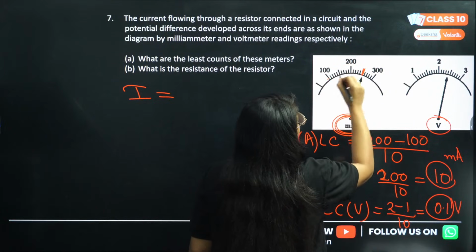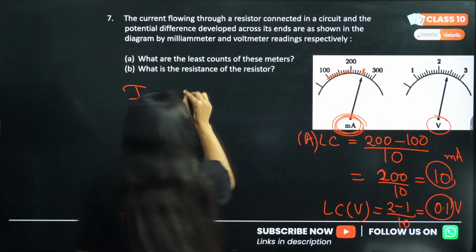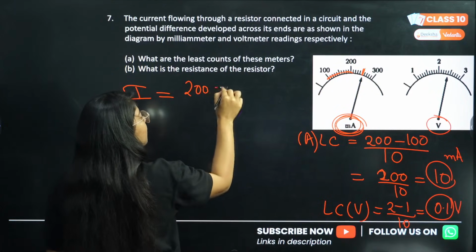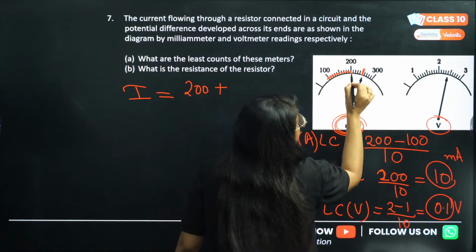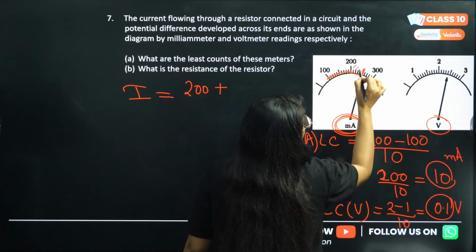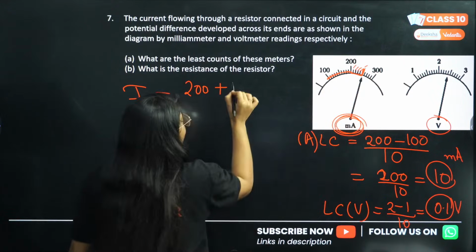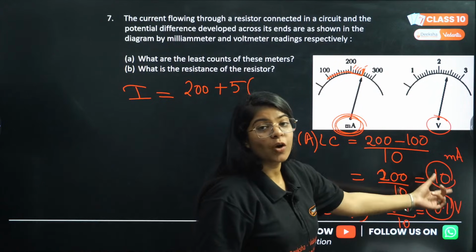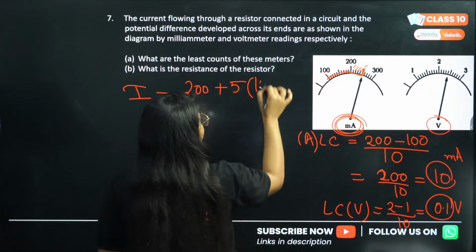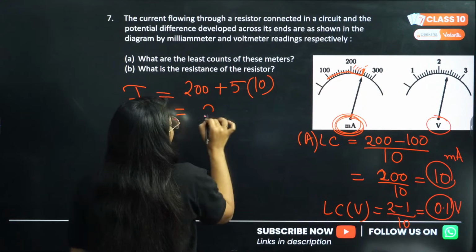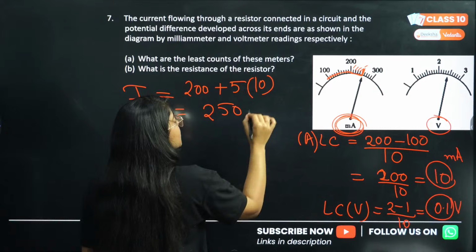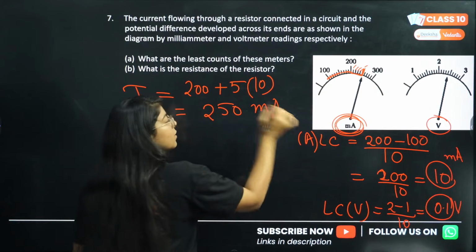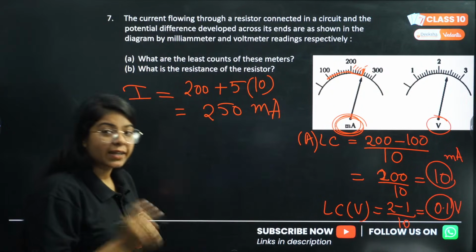So this will be 200. 200 is the given. We can clearly see plus. Now these are 1, 2, 3, 4, 5 divisions. 5 divisions into the least count. Least count was 10. So into 50, this will be 250, but it's milliampere, not just ampere. Take care of the units.